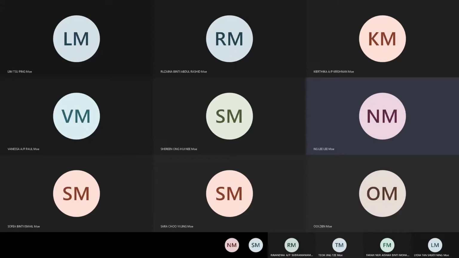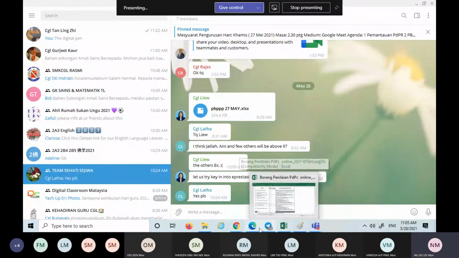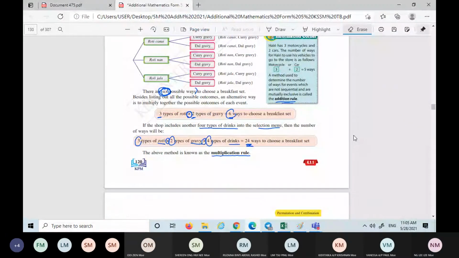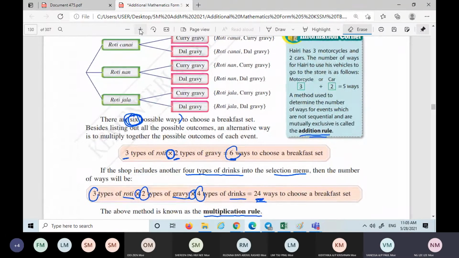Or not? Okay, can you see the screen? Yes. Okay.